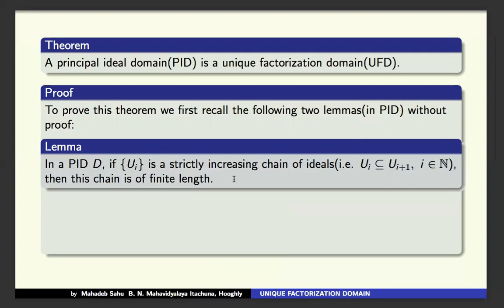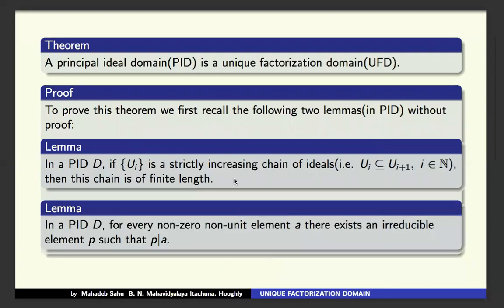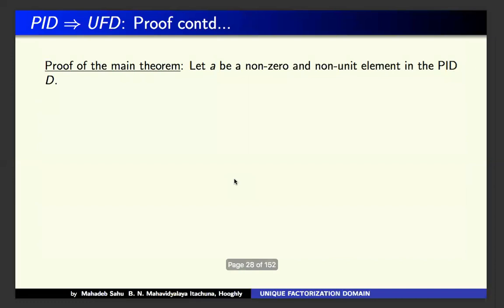That means after a certain stage, all Ui are the same. Next lemma: in a PID, for every non-zero non-unit element A, there exists an irreducible element P such that P divides A. We have proved it in principal ideal domains. I am just stating these two lemmas for our use.